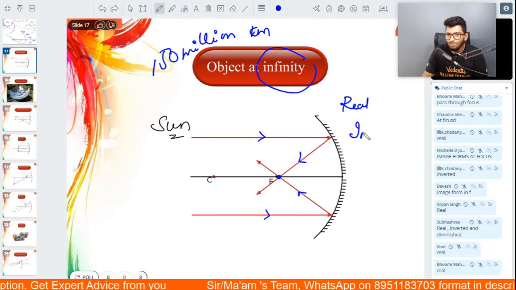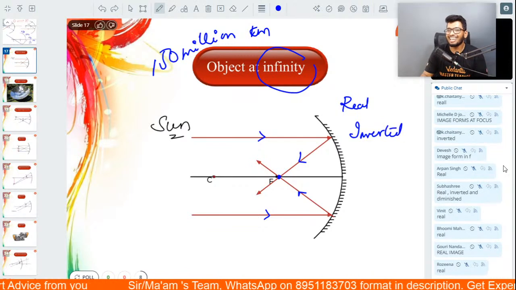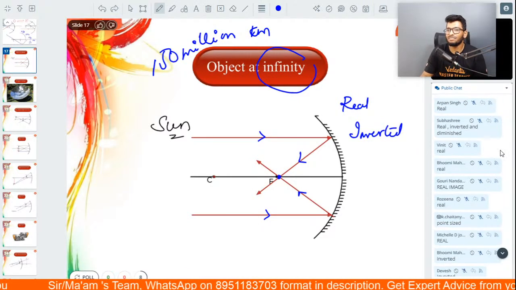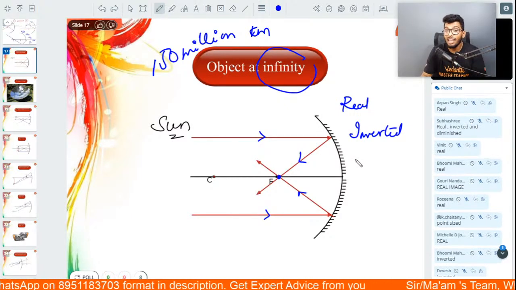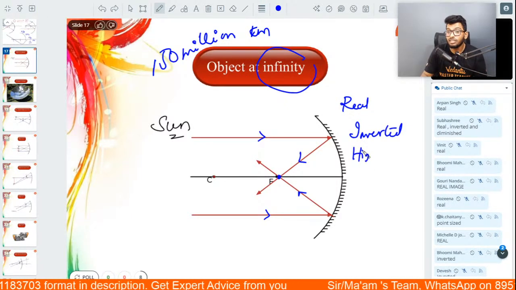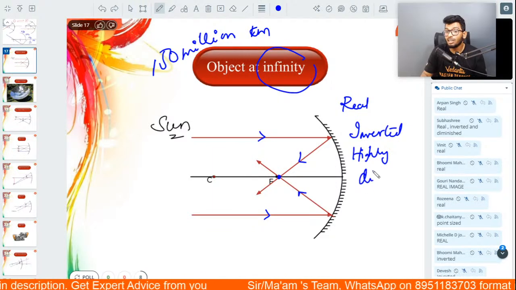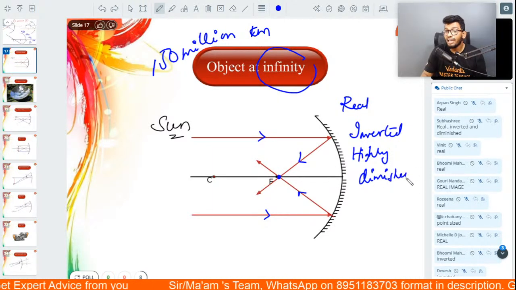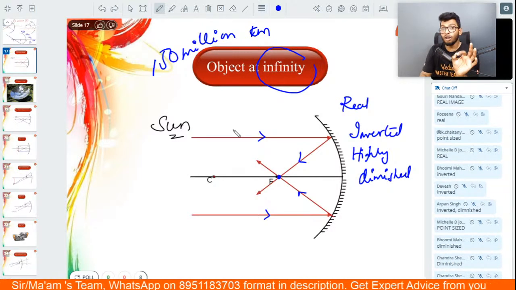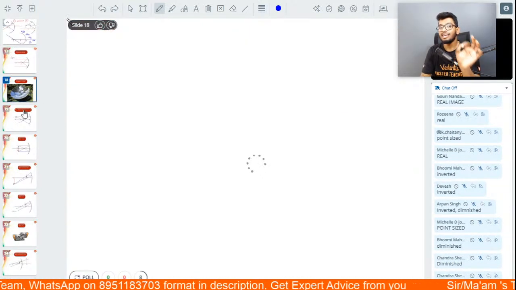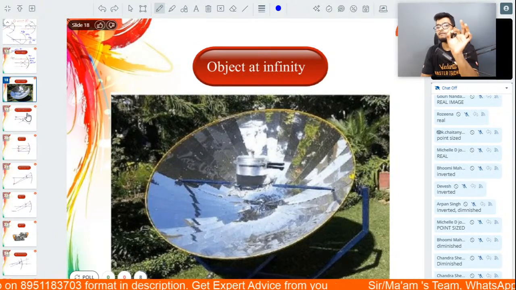They are also inverted in nature. Exactly, Subhashri, absolutely fantastic. It is also diminished in nature. In fact, it is highly diminished. In other words, what you get is a point-sized image, so small that it's going to look like a point. This is the kind of image that you get when you have a concave mirror.